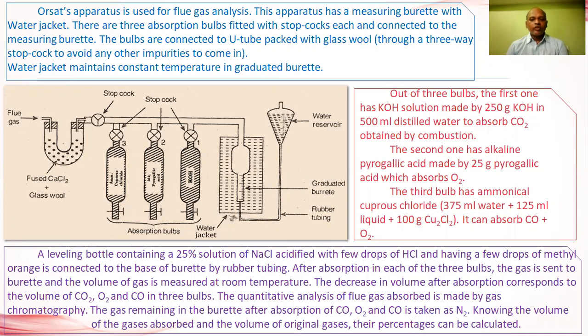This solution is used for the absorption of carbon monoxide and oxygen. So all these three bulbs absorb carbon dioxide, oxygen, and carbon monoxide. The remaining gas is nitrogen, which can also be determined by using this Orsat apparatus.